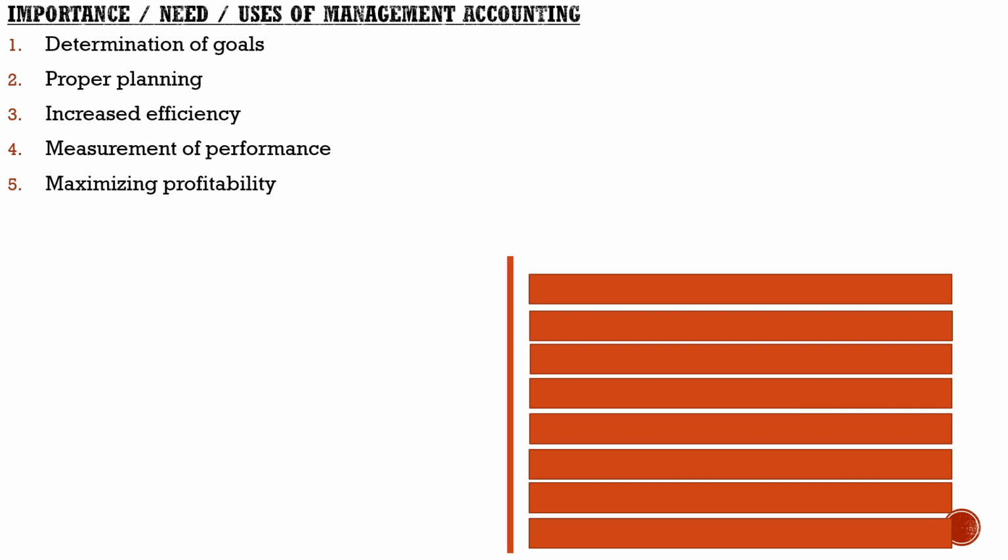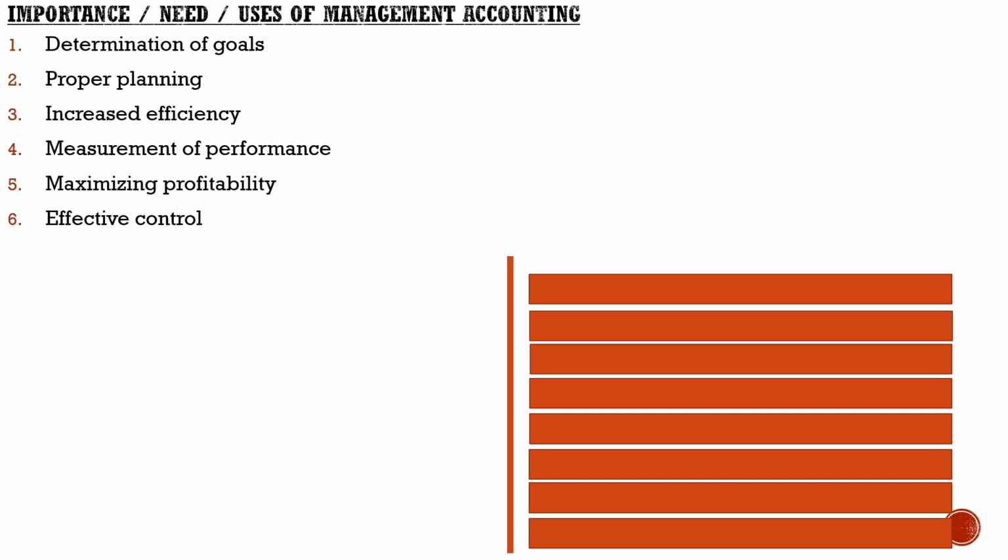So the management accounting includes the main concept of minimization of cost and maximization of profit. In every activity, the management accounting targets these two areas: how to minimize cost, how to maximize profit. So that is the important function of management accounting.